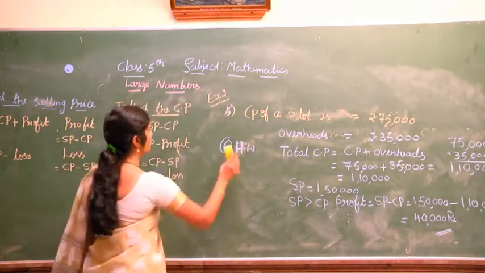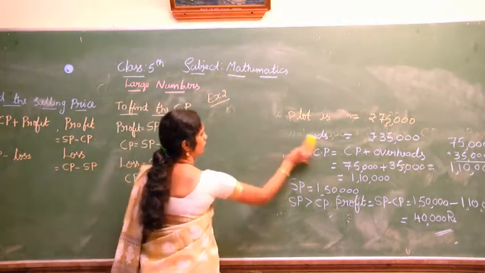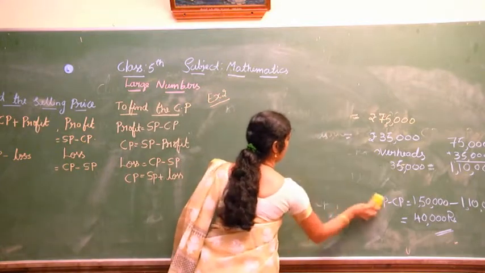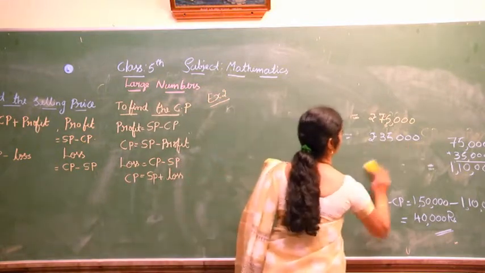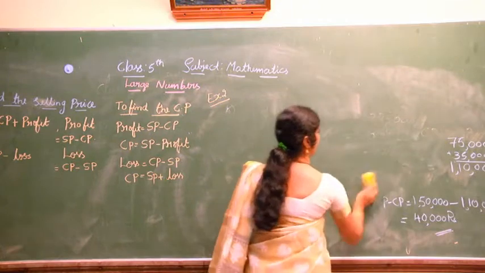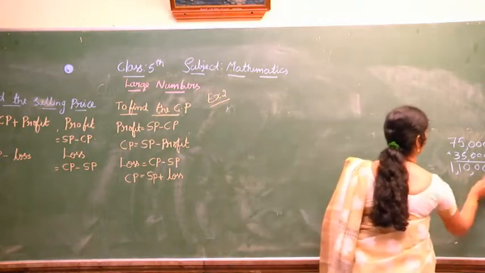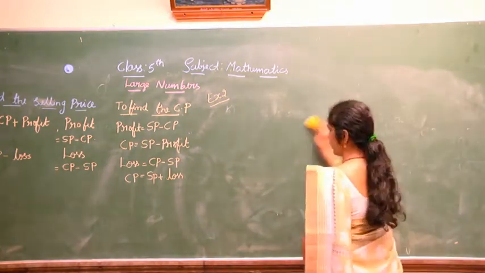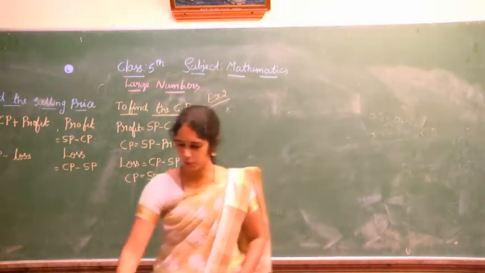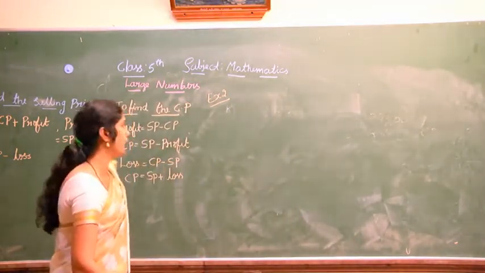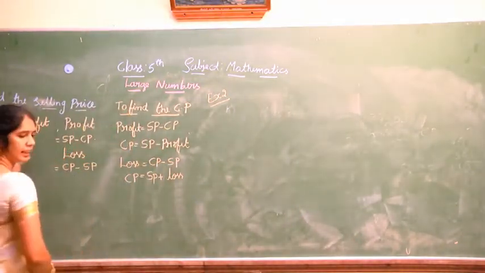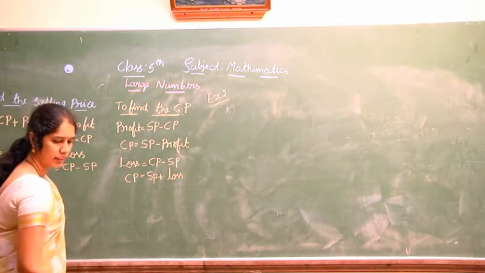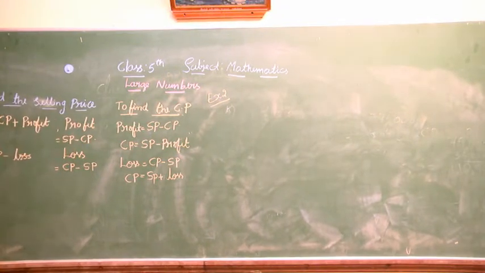Now we move to the next topic, which is to find the selling price.